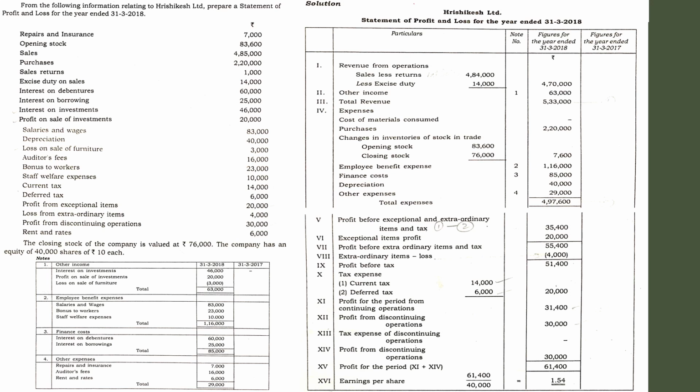So this is how you have to prepare a statement of profit and loss for the period. I believe you have understood the concept. The main aspect that has to be kept in mind is how the statement of profit and loss is prepared. You should have a clear-cut idea about what the contents of the statement are. If you know the contents and the position of each item, that means where the employee benefit expense has to be recorded or where the sales return has to be recorded, if you have an idea about all the items in a statement, then don't worry about any case.